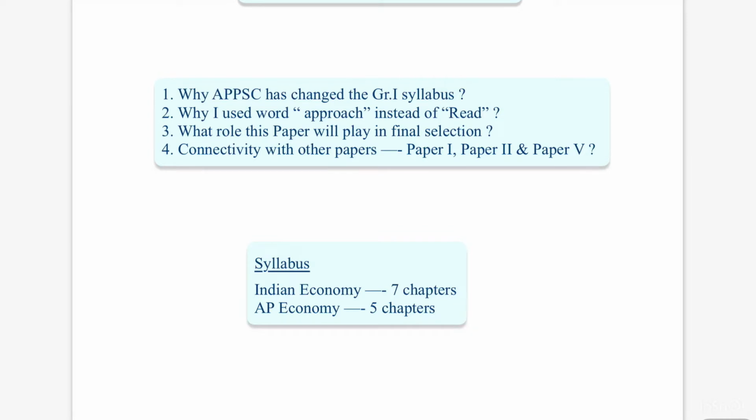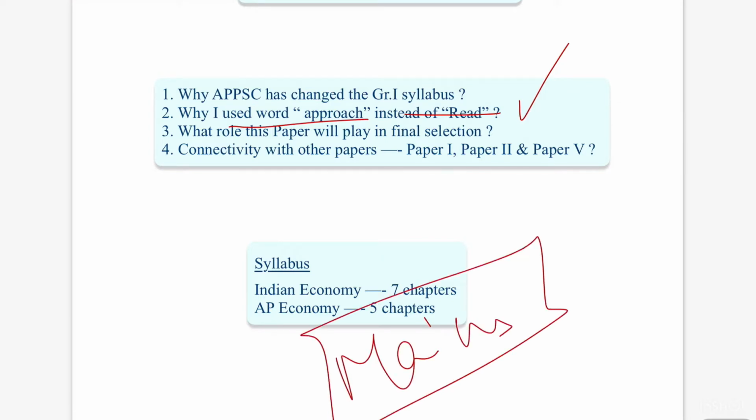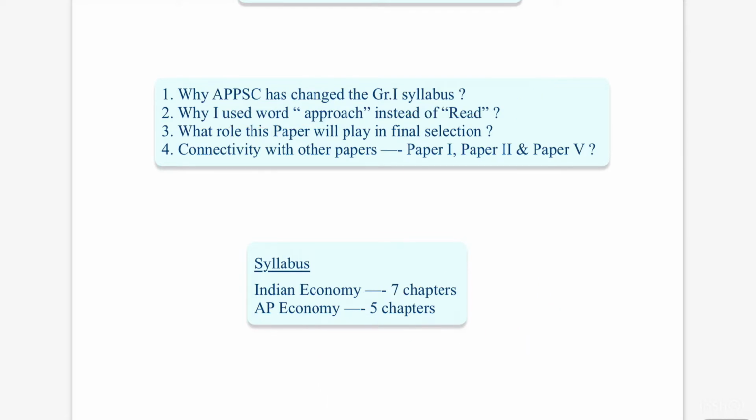Now why did I use the word approach instead of read? As far as the Group 1 exam is concerned, the crux of the exam is the mains examination. How well you deal with the mains examination will decide your rank or your selection into the service.